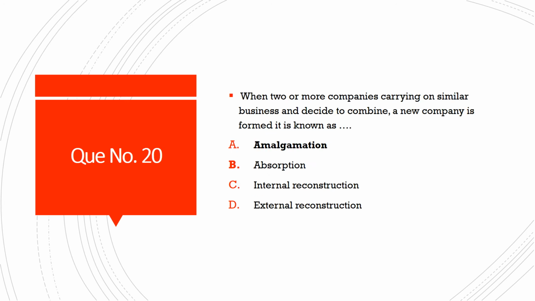When two or more companies carrying on similar business decide to combine, a new company is formed. It is known as, and the options are option A, amalgamation. Option B, absorption. Option C, internal reconstruction. And option D, external reconstruction. And the correct answer is option A, amalgamation.